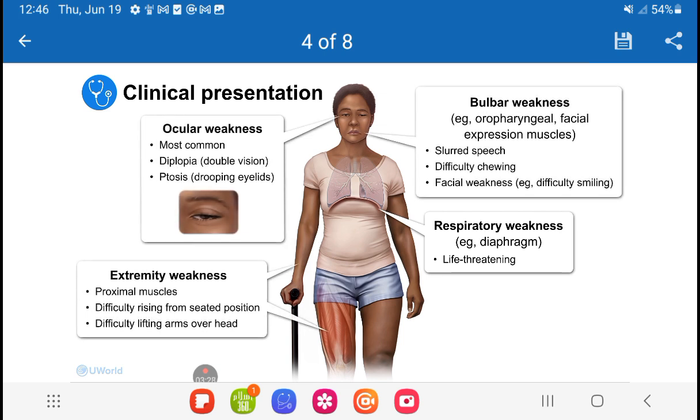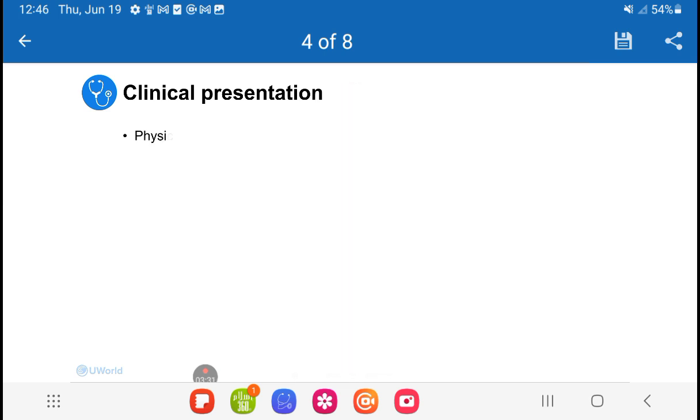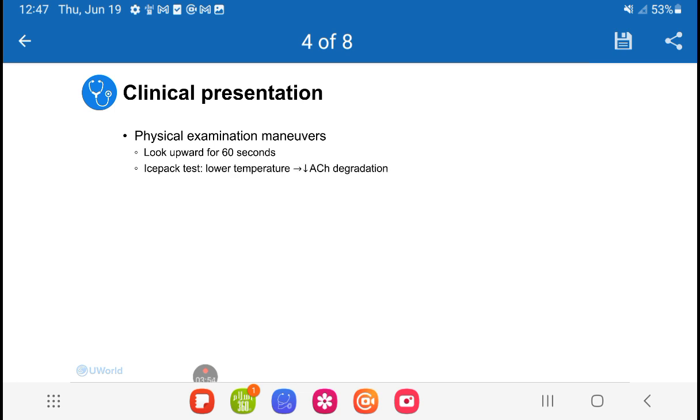Physical examination may initially show normal strength, but there are several maneuvers that can provide clues that a patient has myasthenia gravis. Some examples include asking the patient to look upward for 60 seconds to elicit ptosis, and then placing an ice pack on the eyelids to see if it improves. The ice pack is thought to improve ptosis because lower temperatures help slow down acetylcholine degradation in the synaptic cleft. Other maneuvers include asking the patient to perform repetitive shoulder abduction or hip flexion to elicit proximal muscle weakness, and to count out loud as high as possible in one breath to assess respiratory strength.